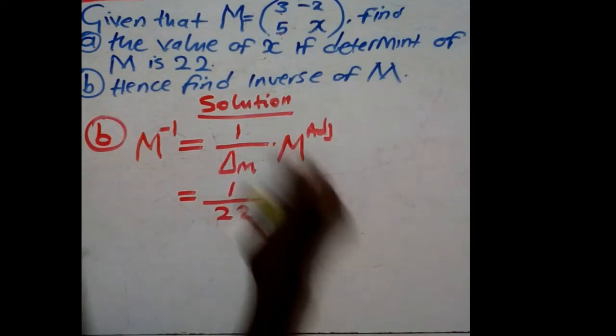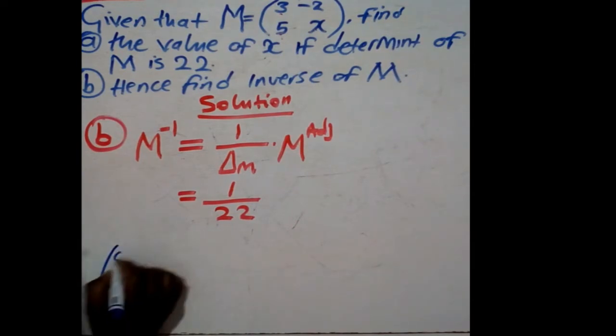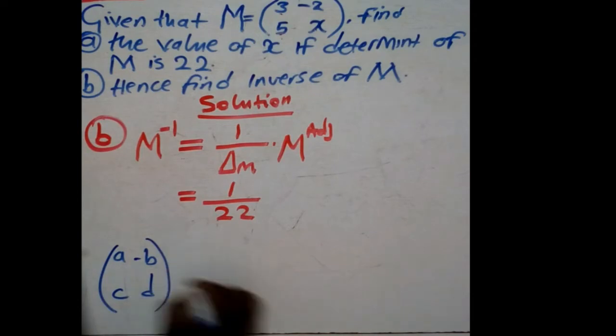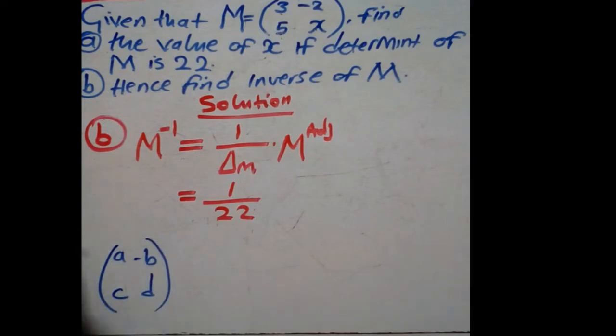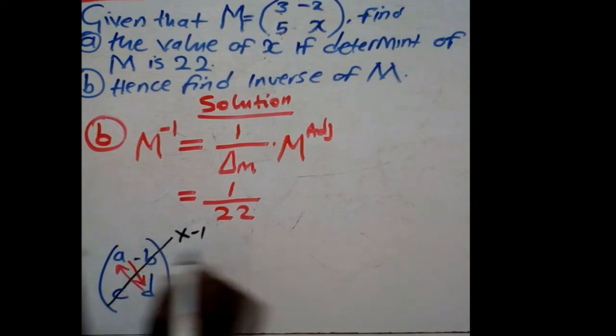Now, adjoint of a matrix. If we have, for example, a matrix A, B, C, D. Maybe this is a -B. If we have to find the adjoint of this matrix, we actually consider exchanging the positions of the numbers in the major diagonal such that this one goes there, this one comes up. Then for the minor diagonal, what we do is for this diagonal, we multiply everything by -1 or just change the signs.